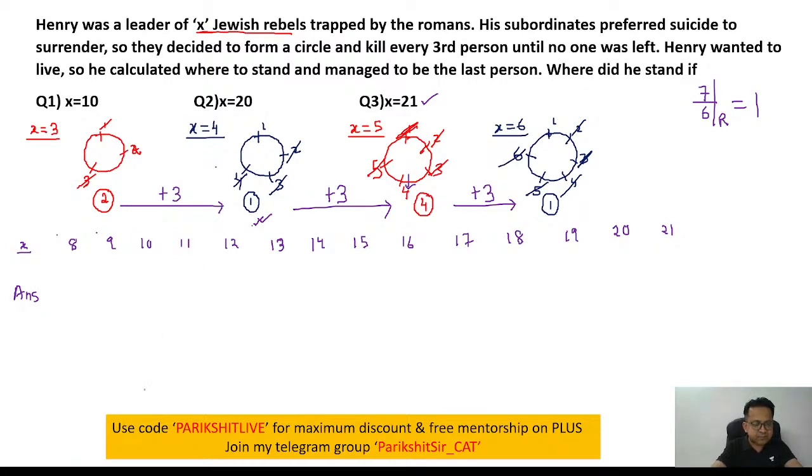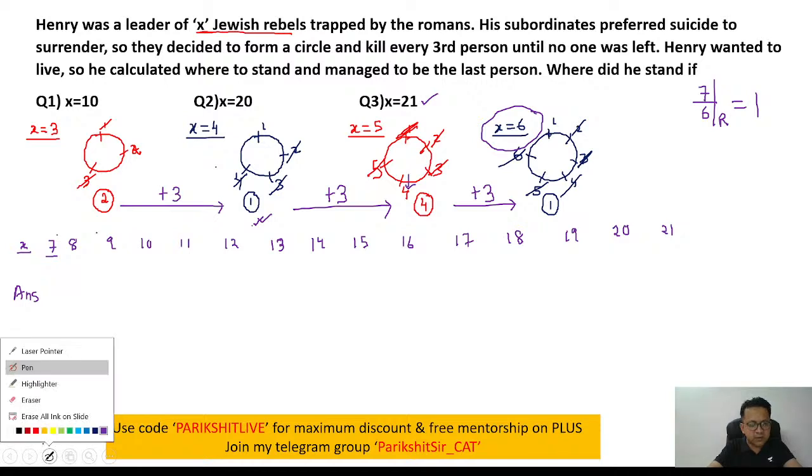Let's start. I think we have x is equal to 7 is also required because we have not found x is 7. We have found up till x is 6. So let's identify x is 7 as well. X equals 7. What will be the answer?